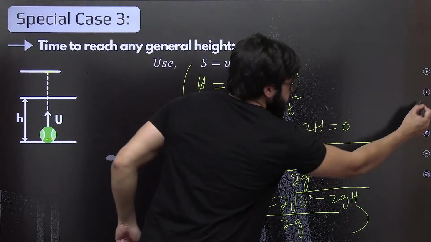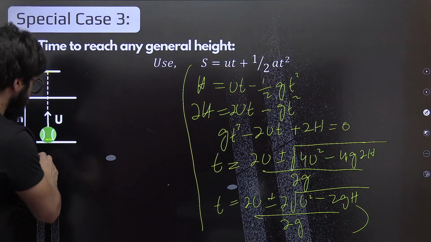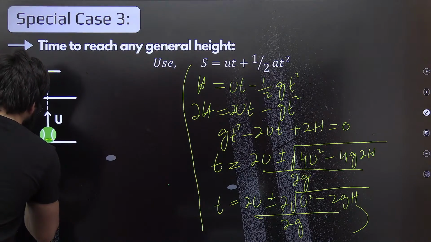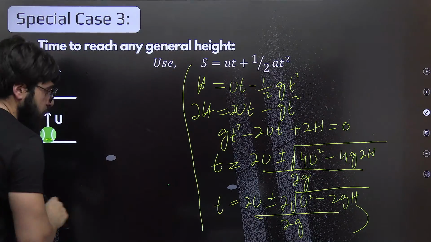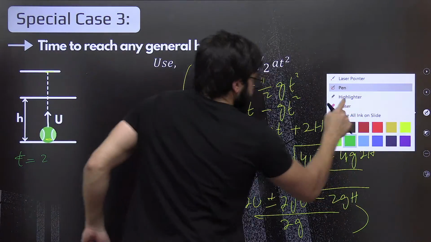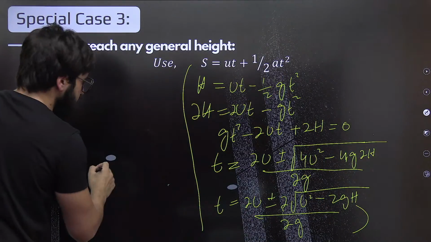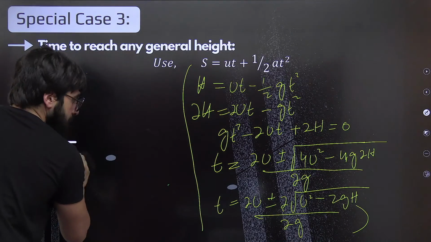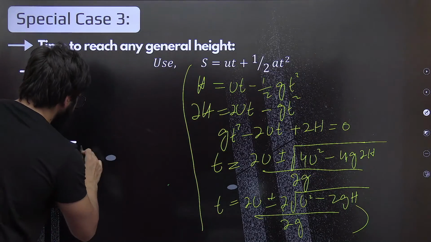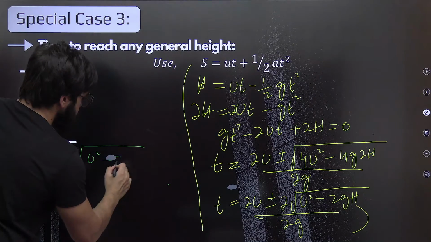Okay, I'll just mention it over here. Exactly over here. So I'll just write T is equal to nothing but this U, this U only, this U plus minus root of u square minus 2gh.